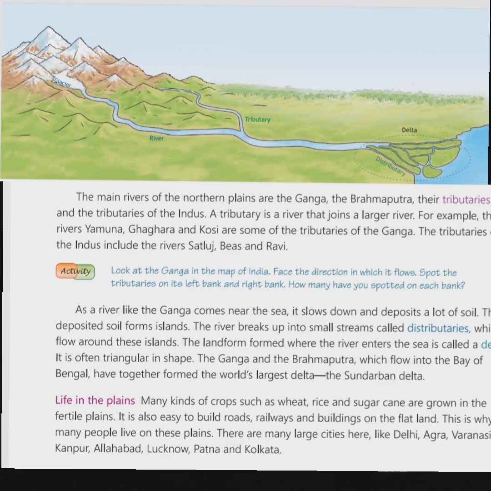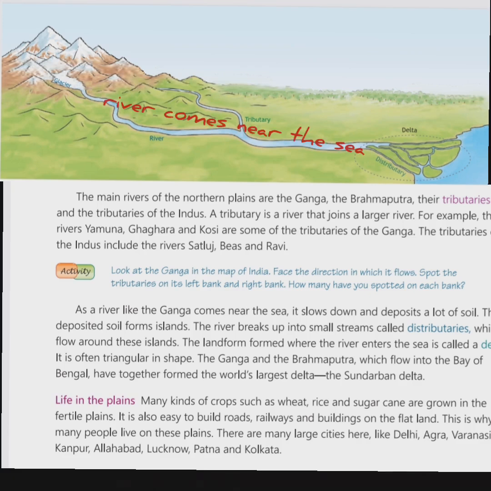The main rivers of the northern plains are the Ganga, the Brahmaputra, their tributaries, and the tributaries of the Indus. Now, what is a tributary? Okay, a tributary is a river that joins a large river. Alright, for example, the rivers Yamuna, Ghagra, and Kosi are some of the tributaries of the Ganga. The tributaries of the Indus include the rivers Satluj, Beas, and Ravi.